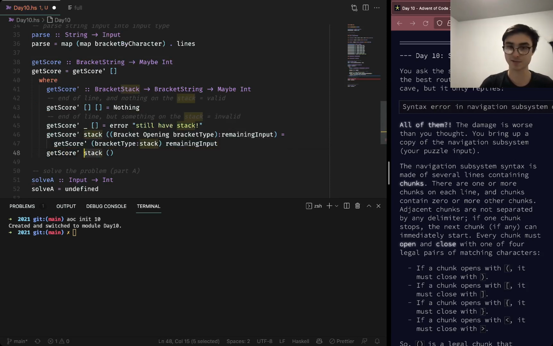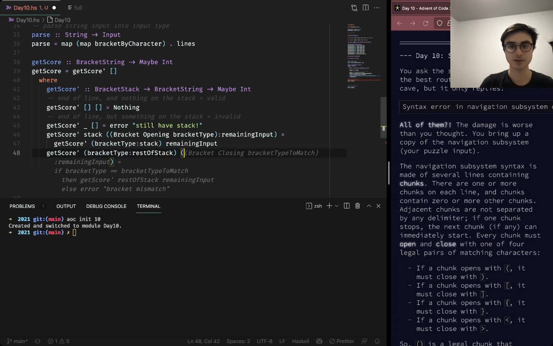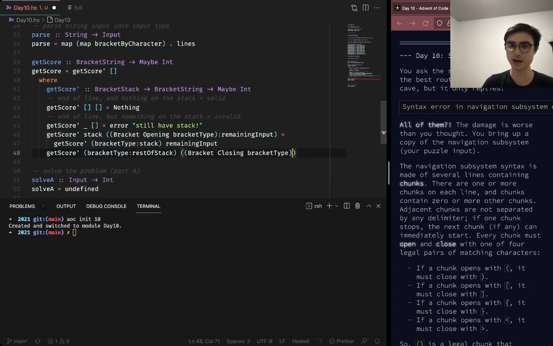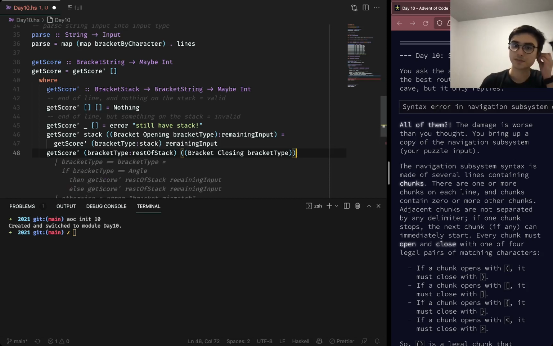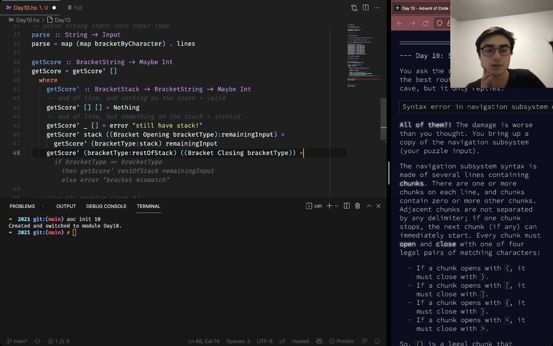So if what we have at the front of the stack is correct, if we have bracket type, colon, rest of stack, then we have bracket closing bracket type. Can we do that? I guess we can do that. Then that will equal, no, the bracket types definitely match, so it's just going to be getScore.